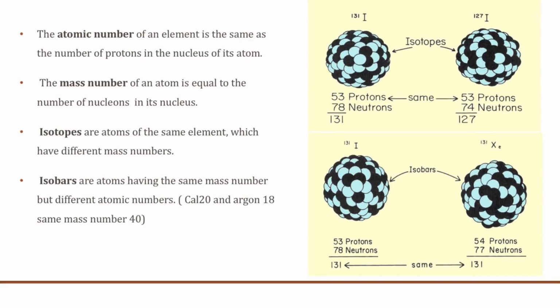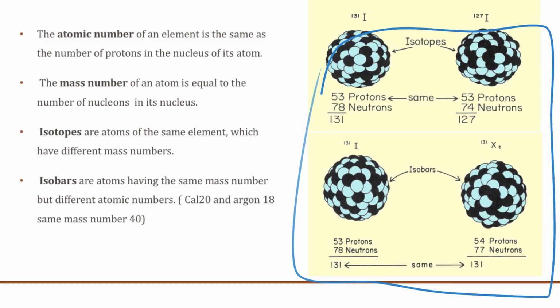Okay, not required basically. The atomic number of an element is the same as the number of protons in the nucleus of an atom, and the mass number of an atom is equal to the number of nucleons in its nucleus. And isotopes are atoms of the same element which have different mass numbers. But then most of you may not know isobars. They are atoms having the same mass number but different atomic numbers. So calcium 20 and argon 18 have the same mass numbers, but they have different atomic numbers. So you can take a look over here in detail, pause the slides.